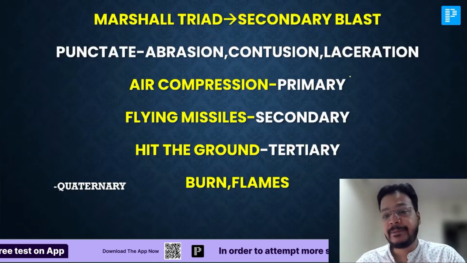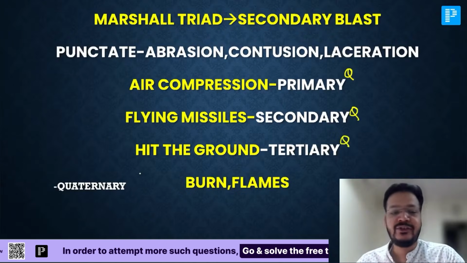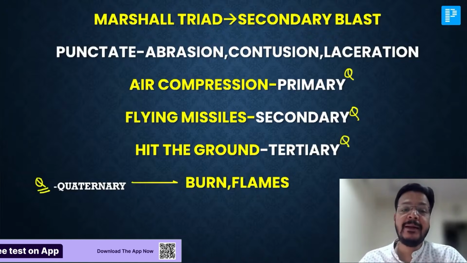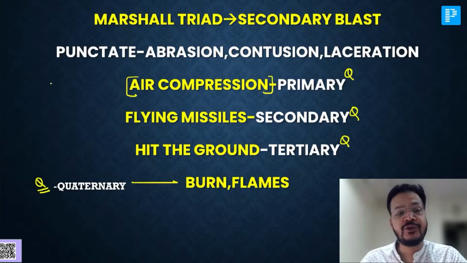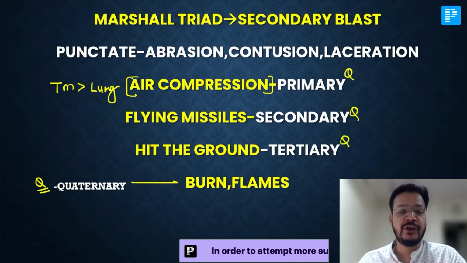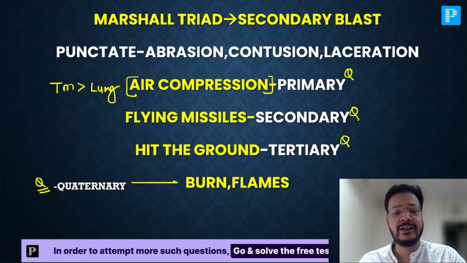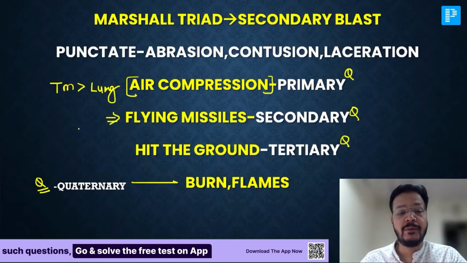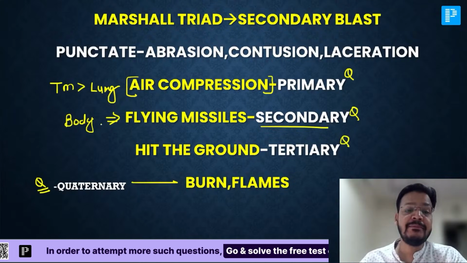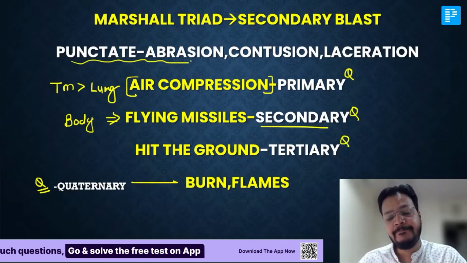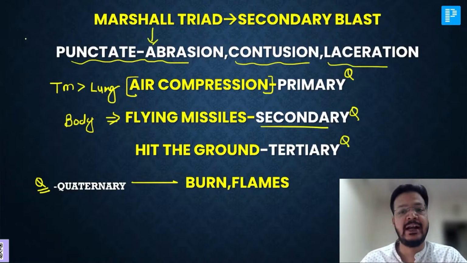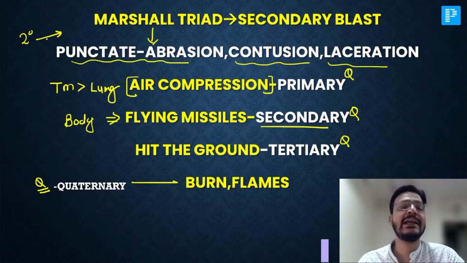Now, sir, in the same manner there's a primary blast, secondary blast, tertiary blast and quaternary blast injury. Primary blast is due to air compression, so there will be rupture of the tympanic membrane, then lung. So air compression and rupture of tympanic membrane and lung, that is a primary blast injury. Flying missiles, my dear friend, hitting your body is a secondary blast injury, and flying missiles will cause punctate abrasion, punctate contusion, and punctate laceration. This is known as Marshall triad. One thing is clear, Marshall triad is a secondary blast injury.